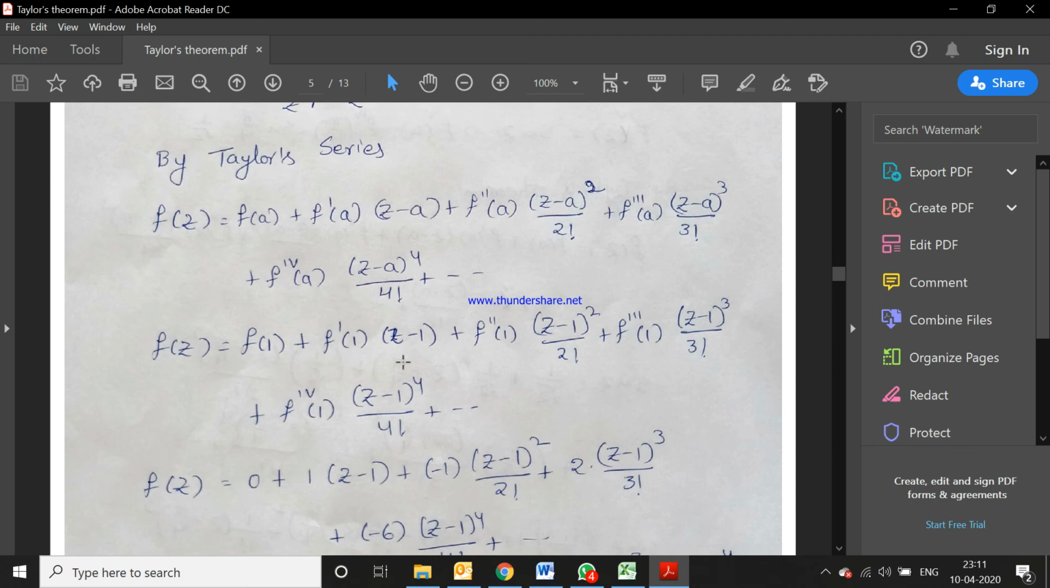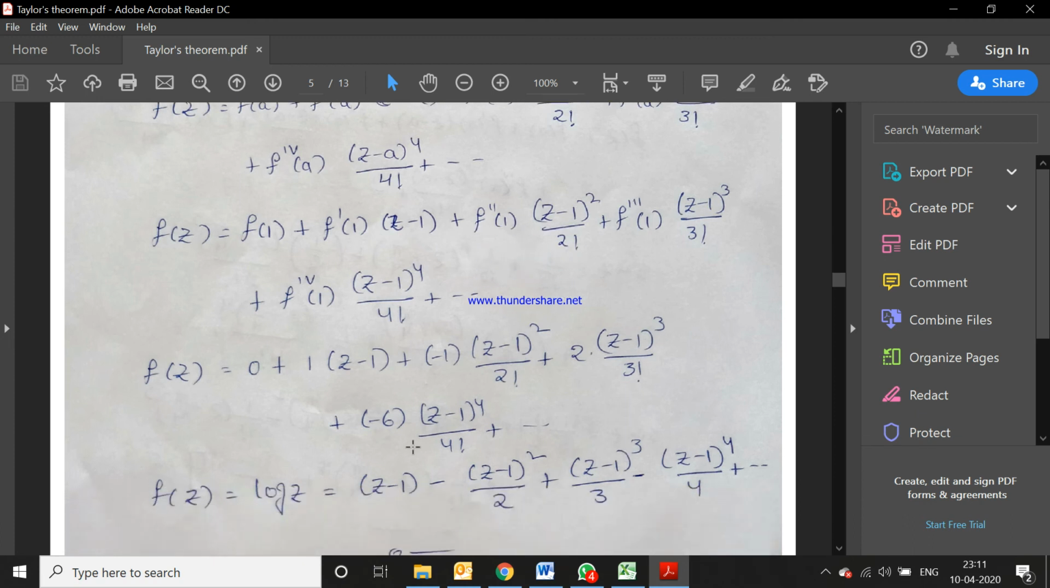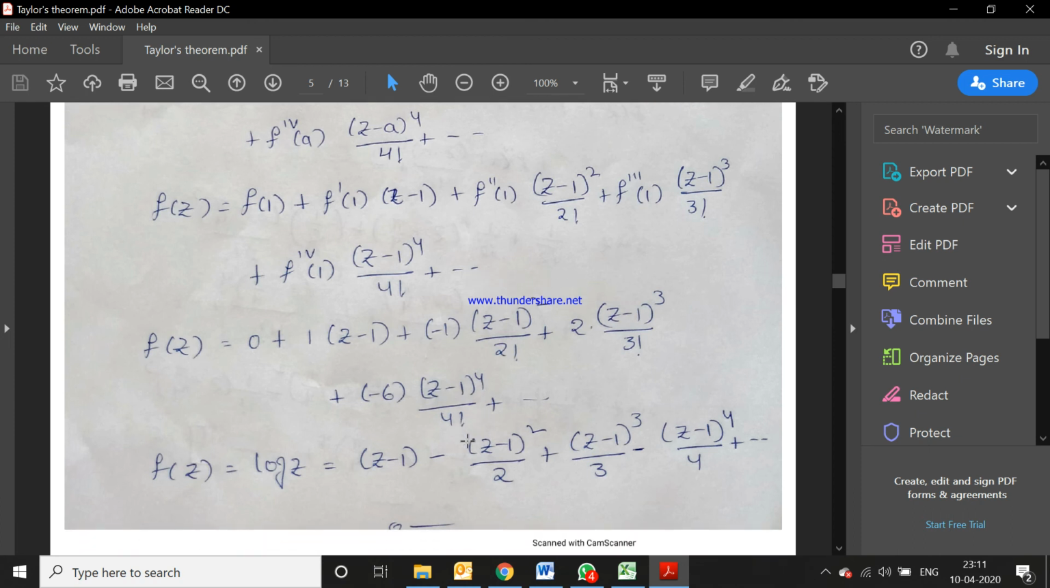f dash of 1 value is 1, and z minus 1 a value is 1, plus f double dash of 1 value is minus 1, z minus 1 whole square by 2 factorial, plus f triple dash of 1 value is 2 into z minus 1 whole cube by 3 factorial. And the fourth order derivative value is minus 6 into z minus 1 whole power 4 by 4 factorial.